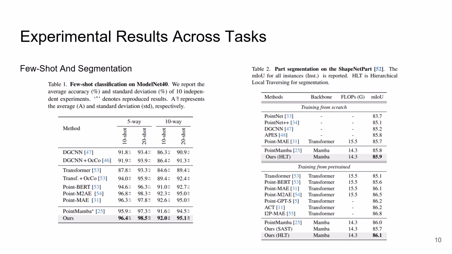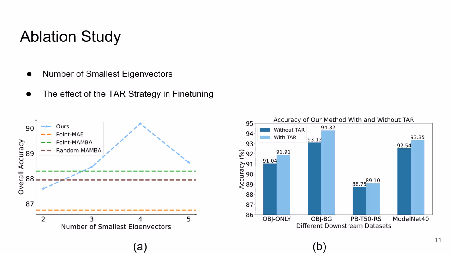Also, as shown in the tables, in few-shot classification and segmentation, our method achieves good results compared to PointMamba. As the ablation study images show, using the 4 smallest eigenvectors yields the best accuracy, and applying TAR during pre-training consistently improves performance of downstream tasks across all datasets.